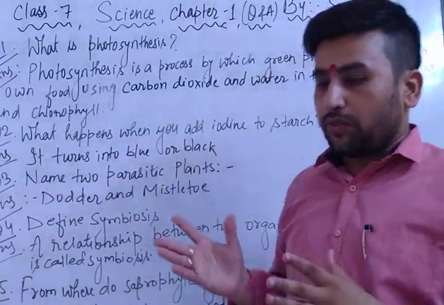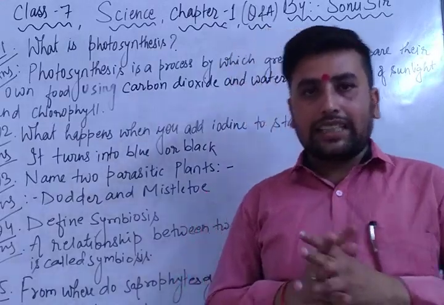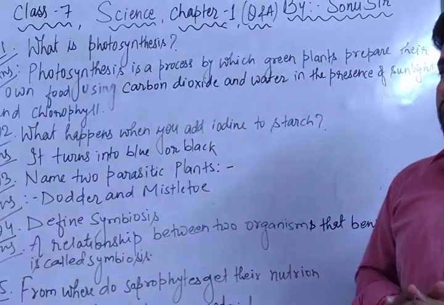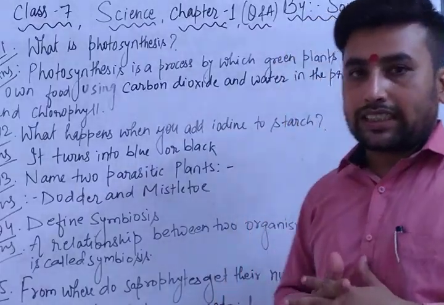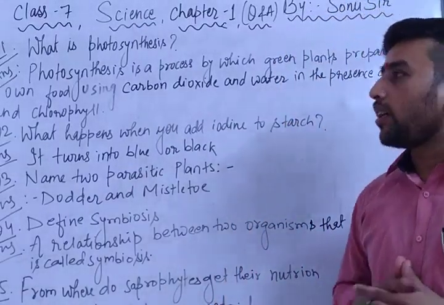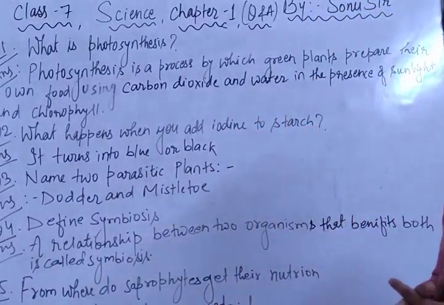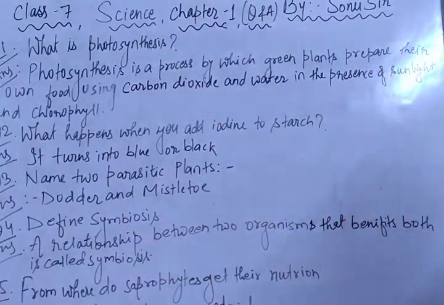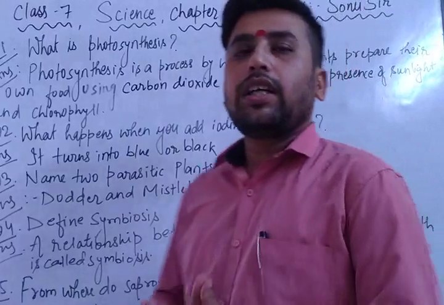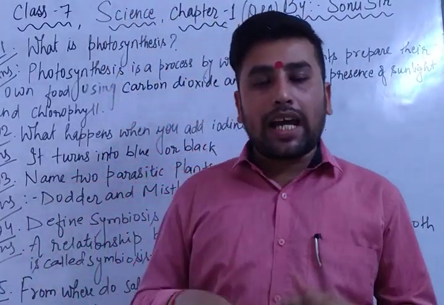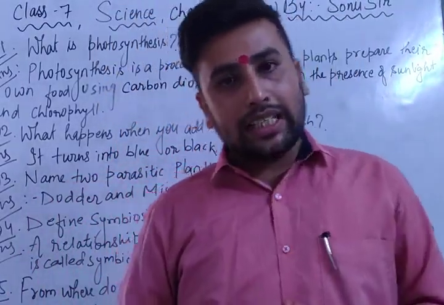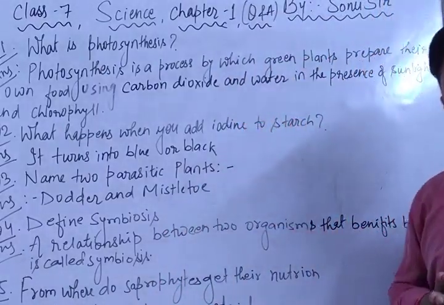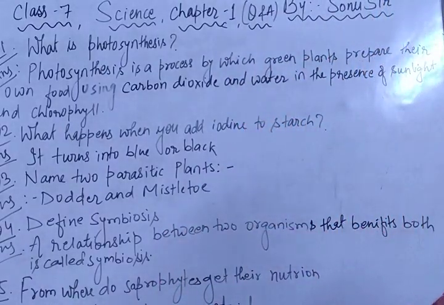So let's start first of all with the class 7 science chapter number 1 very short question answers. What is photosynthesis? You may have heard this question from the 4th standard only. Photosynthesis is the process by which green plants prepare their own food using carbon dioxide and water in the presence of sunlight and chlorophyll. Means green plants prepare their food with the help of sunlight, chlorophyll, water and carbon dioxide. That process is called photosynthesis.